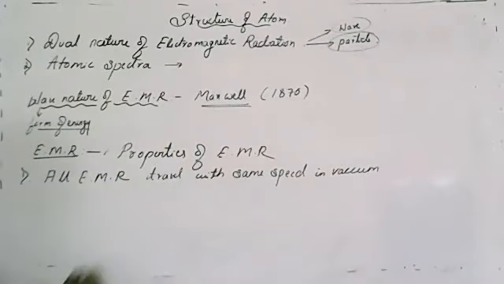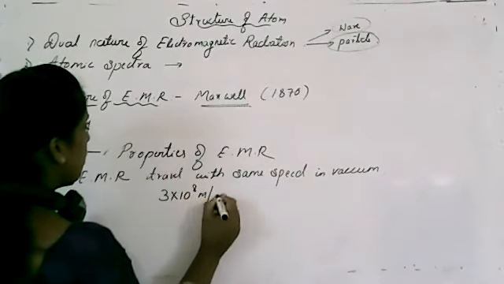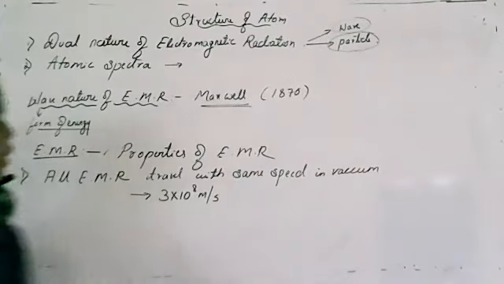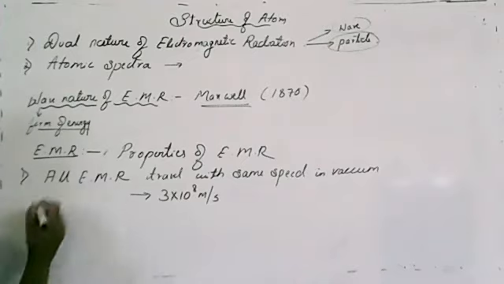Clear? So what is the speed of light? 3 into 10 raised to 8 meter per second. So that was the first property of electromagnetic radiation.